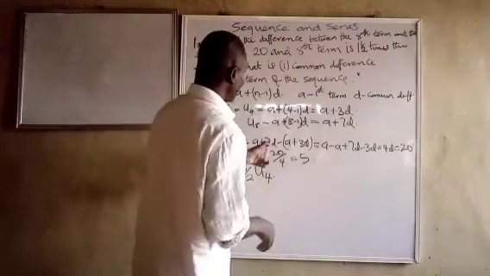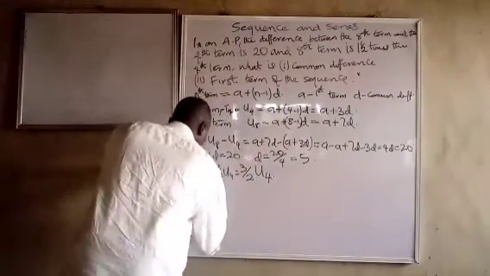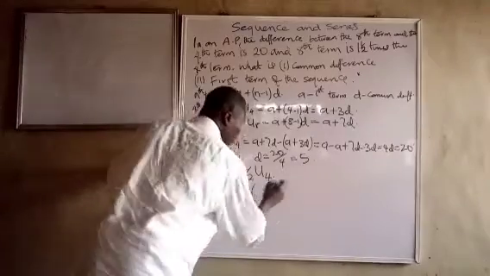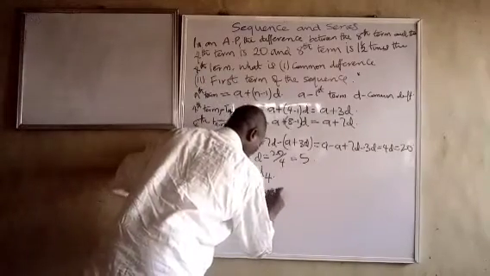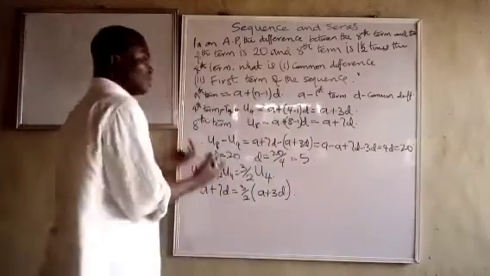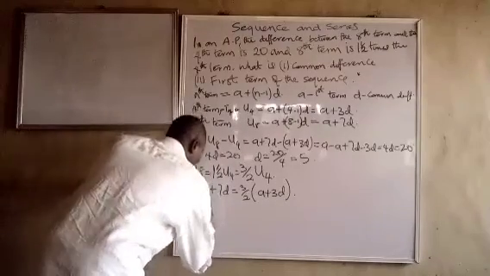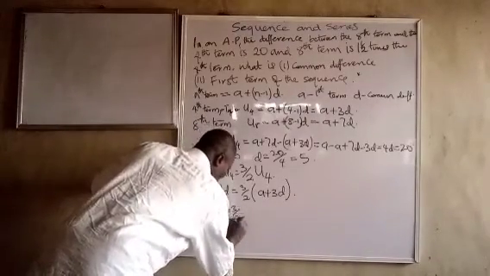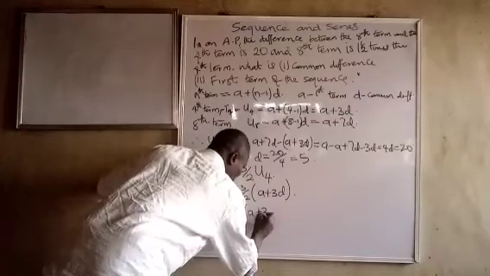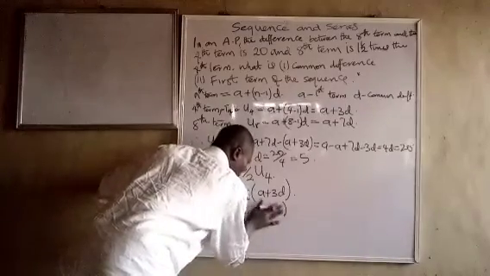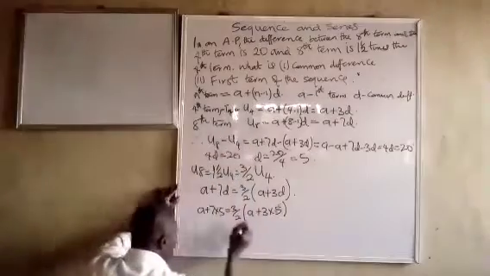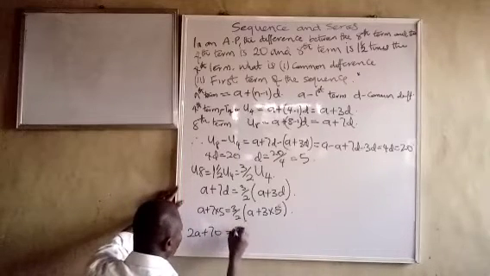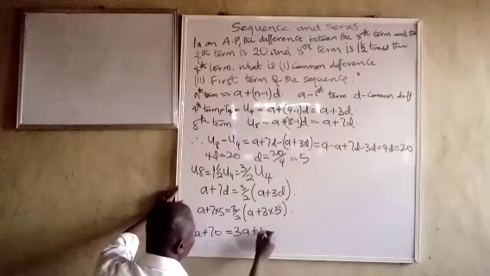Now, we know that means A plus 7D is equal to 3 over 2 into A plus 3D. And we know the value of D is 5. So we can now say A plus 7 times 5 is equal to 3 over 2 into A plus 3 times 5. So we can now say that 2A plus 70 is equal to 3A plus 45.